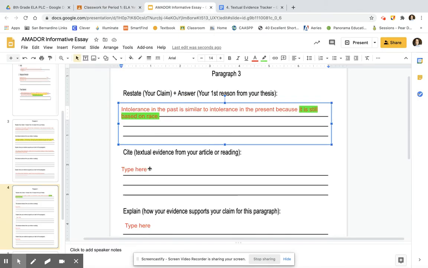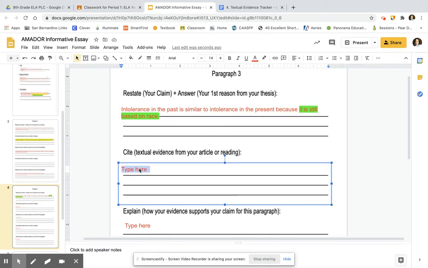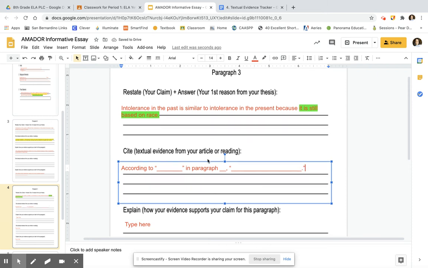Once you find your piece of evidence, you're going to type it here. And we always type, making sure that we have the article name, the paragraph number, and the quotation word for word. Remember, it's not a paraphrase. Go ahead and pause here, find your evidence, type it in.